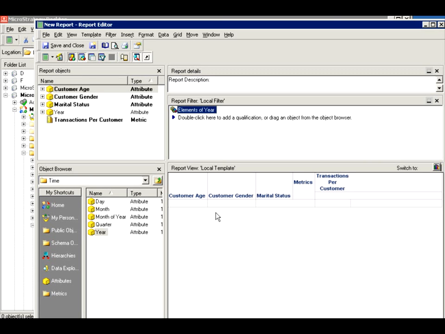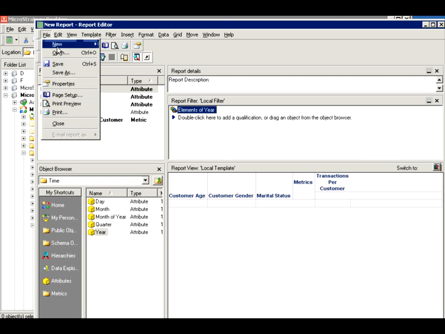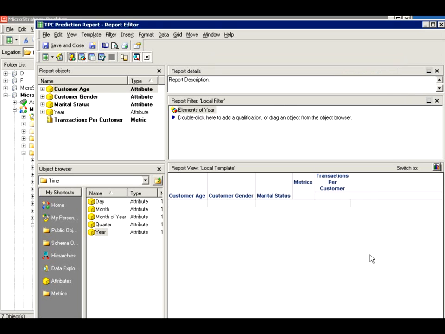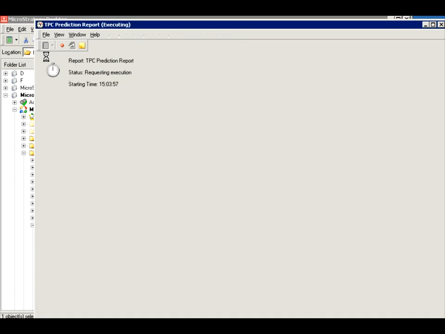So here we go, simple report. Let me save it as, and I'm going to call it transaction per customer prediction. Okay, report. Very simple. So first thing is first, let's run the report and make sure there's data.